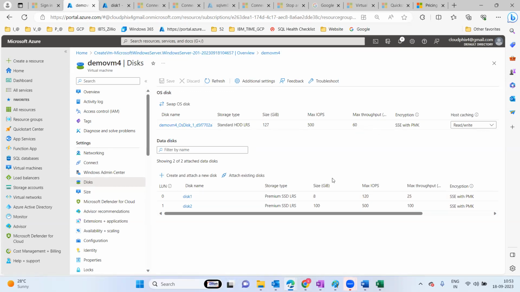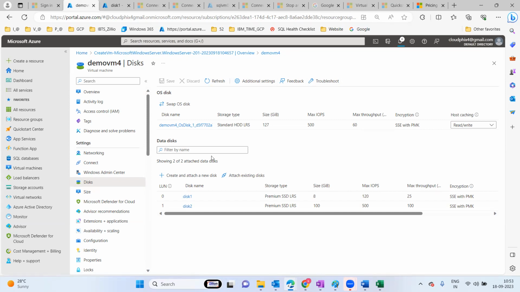But one thing to remember: you can go from lower to higher, from a smaller size to a bigger size. But once you have increased, going from higher to lower is difficult.